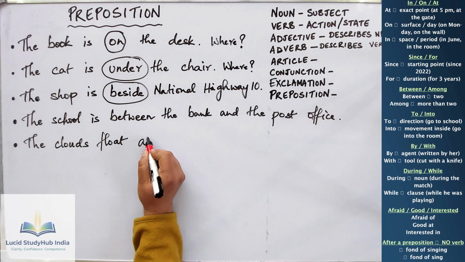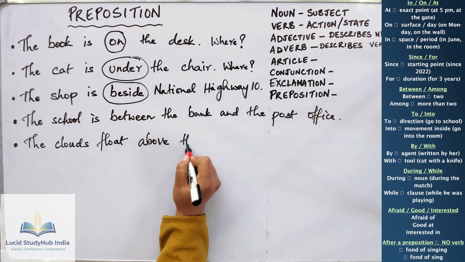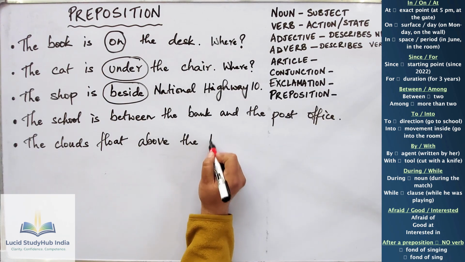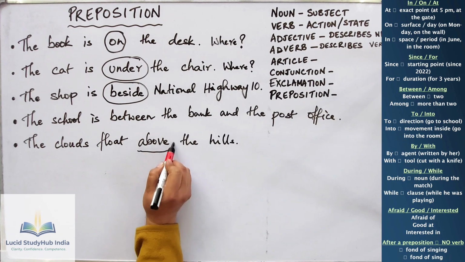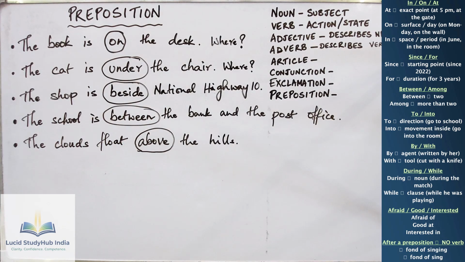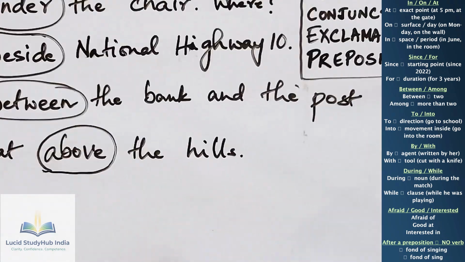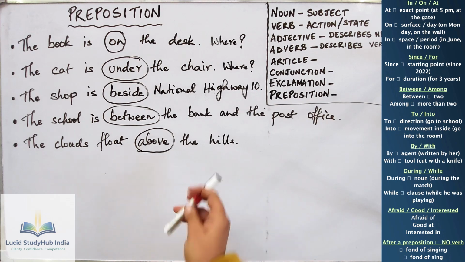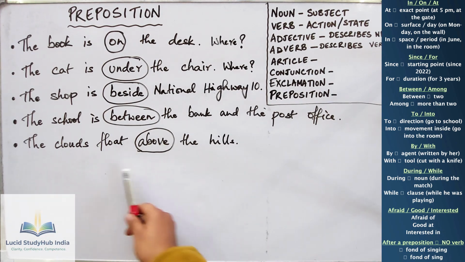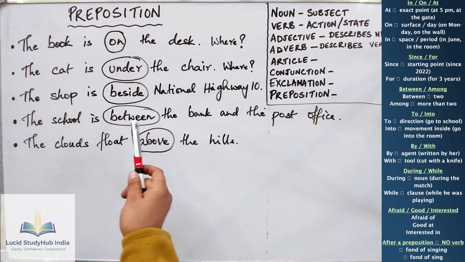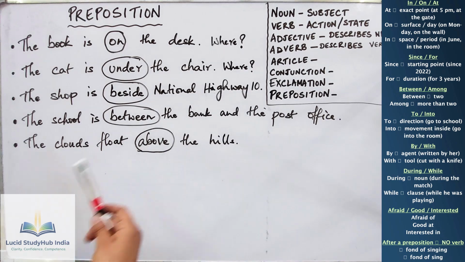Here I'm just circling the preposition in every sentence. I hope everything is clear up until this point. So what are prepositions? They tell us where something is. The clouds float above the hills. It's like a general statement. So the school is between the bank and the post office.